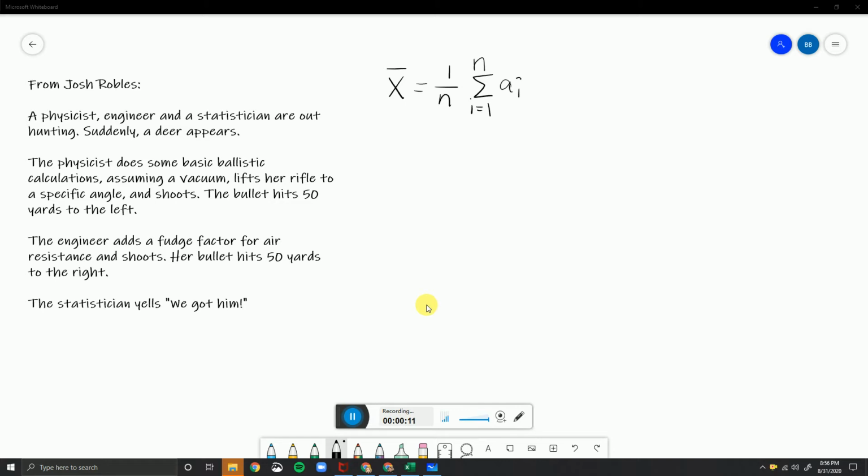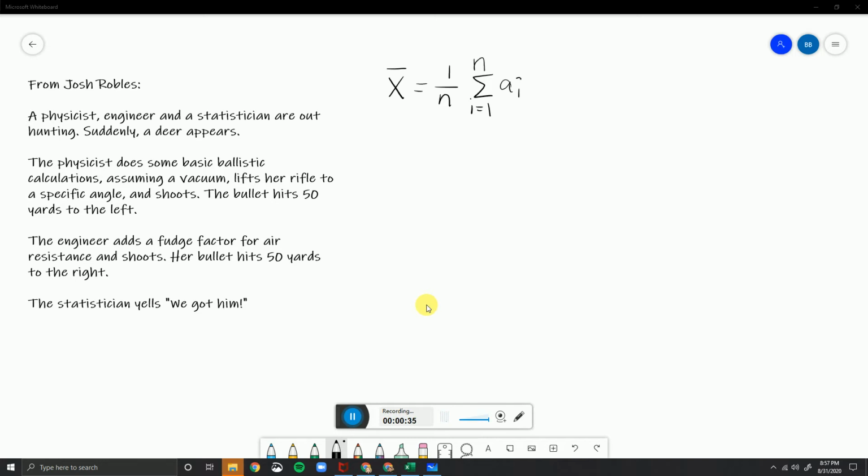A physicist, an engineer, and a statistician are out hunting, and suddenly a deer appears. The physicist does some basic ballistic calculations, assuming a vacuum, lifts her rifle to a specific angle, and shoots. The bullet hits 50 yards to the left. The engineer adds a fudge factor for air resistance and shoots. Her bullet hits 50 yards to the right. The statistician yells, "We got him!"